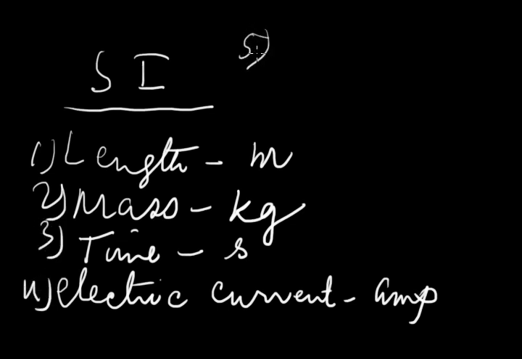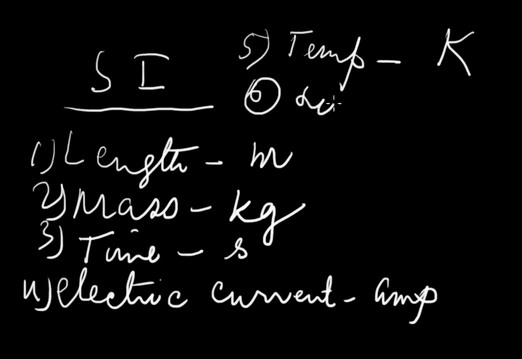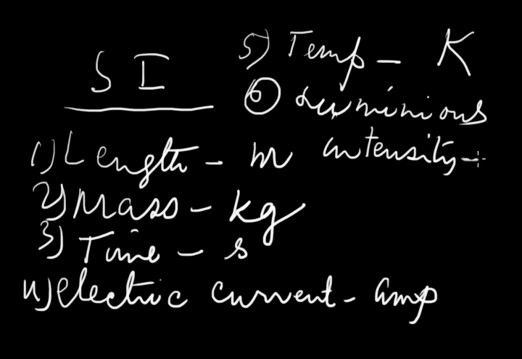Number 5, temperature, Kelvin, that is capital K. Number 6, luminous intensity, that is intensity of light. Its unit is candela, CD.